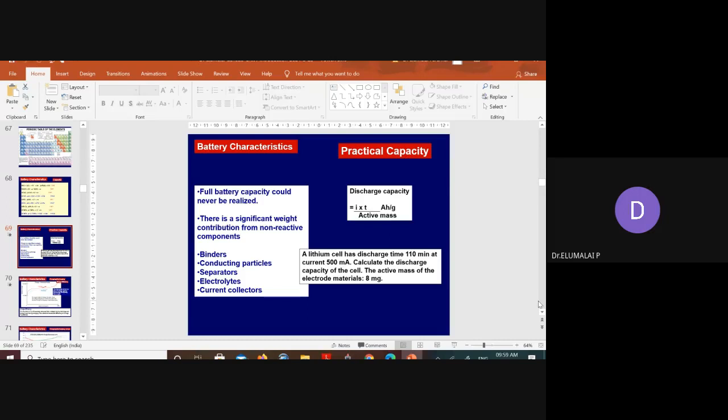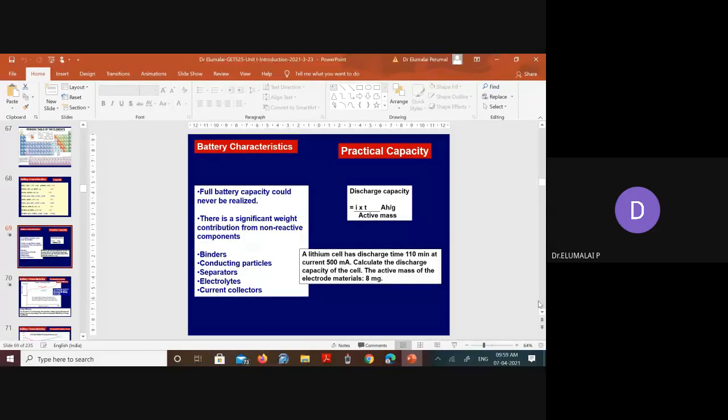So first the minutes have to be converted into hours. 110 divided by 60. So that's roughly about 2. Okay. So 500 milliampere is about 0.5 ampere. And the mass is 8 milligram.